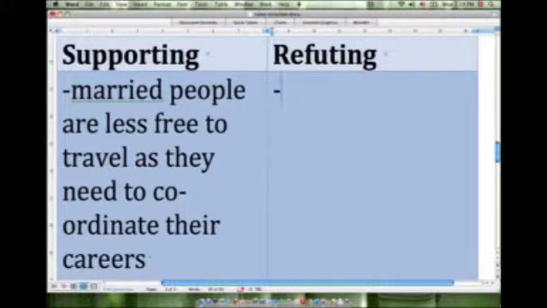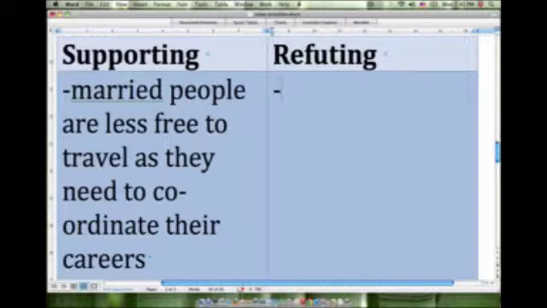So now if we think about points that would refute the idea that unmarried people tend to achieve more success than married people, maybe we can think of something like family responsibilities could possibly be carried out by others.